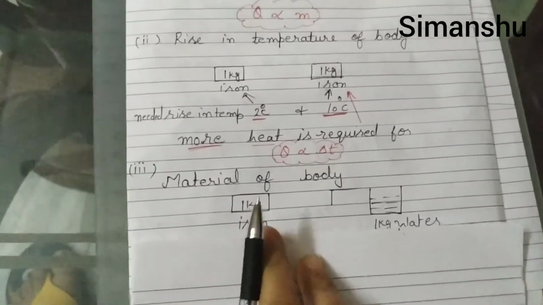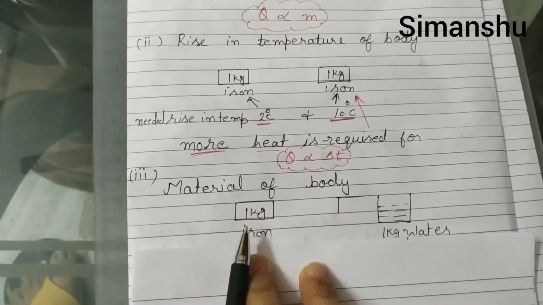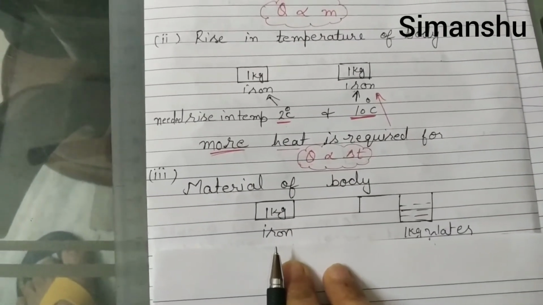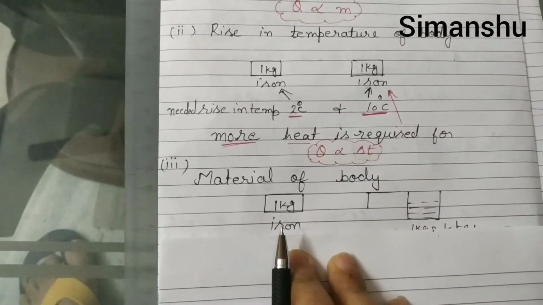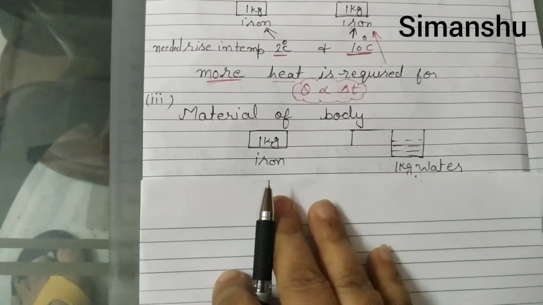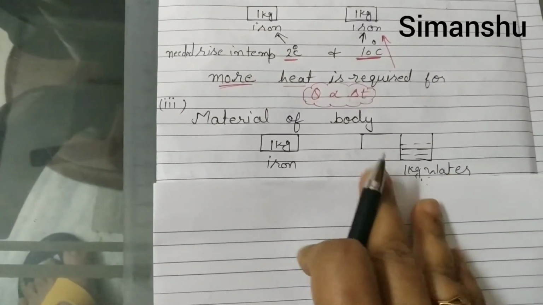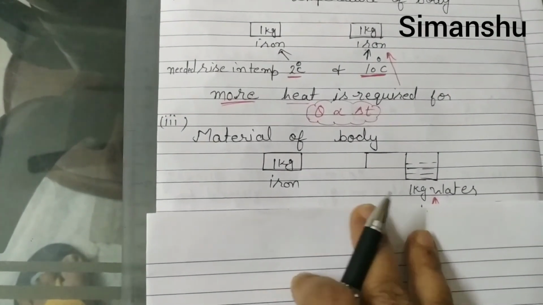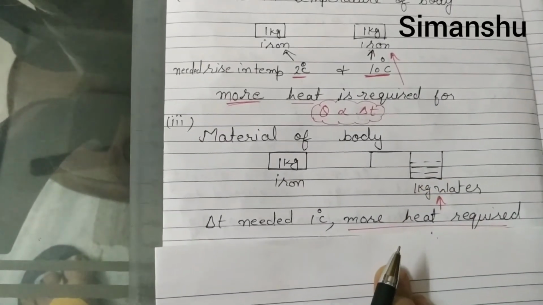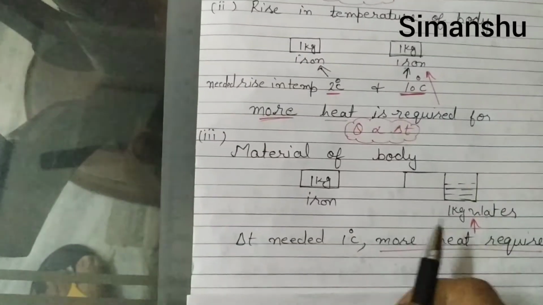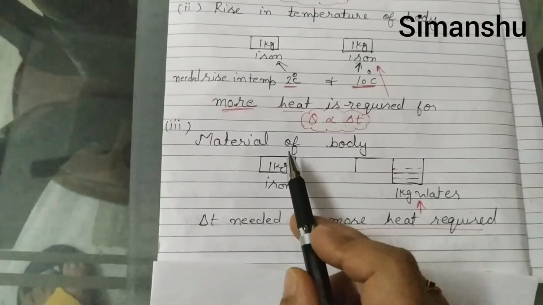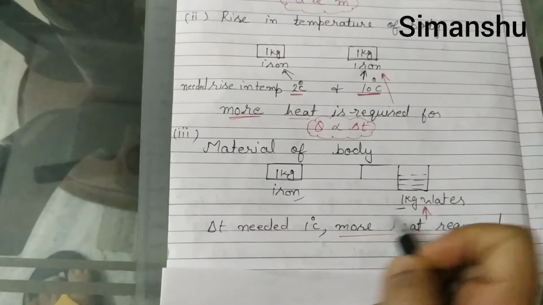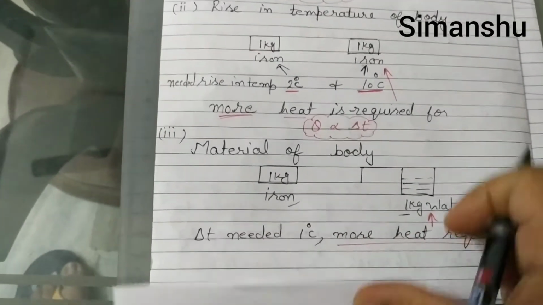Here we are having 1 kg of iron, and on the other side 1 kg of water in a vessel. Okay, so you want to raise the temperature by 1 degree Celsius. Materials are different, the rise in temperature needed is the same. Which will need more heat? Water. Okay, so what it means? The amount of heat required to raise the temperature of a body depends upon the material of which the substance is made.